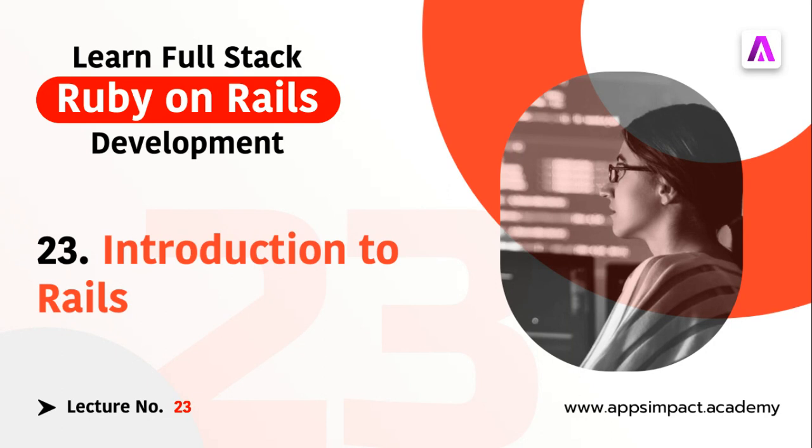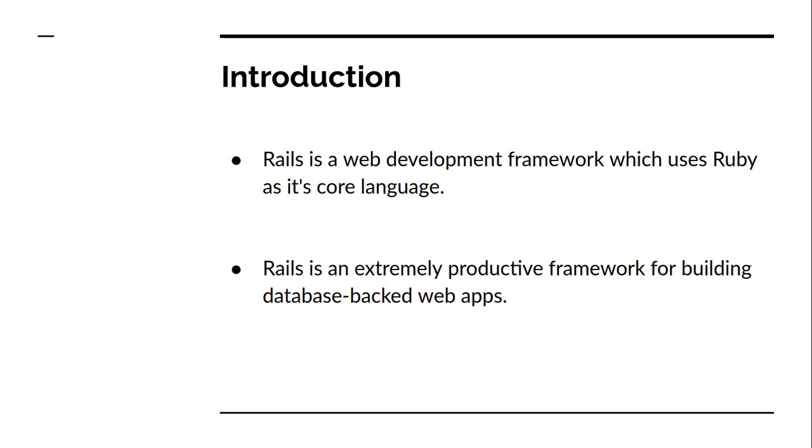So far, we briefly covered the basics of Ruby, which is required and, more importantly, good enough to start developing Rails applications. From this lecture to the end of the bootcamp, we will focus on the Rails part. This part of the bootcamp consists of 90 lectures, or maybe more than 90 as well. And after going through all those lectures, I'm sure that you will be capable of working on Rails projects. So let's start with the introduction of Rails.